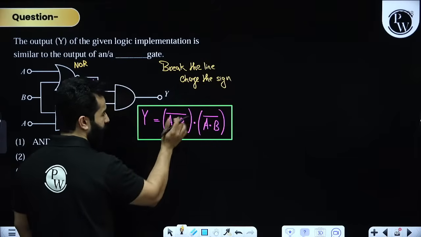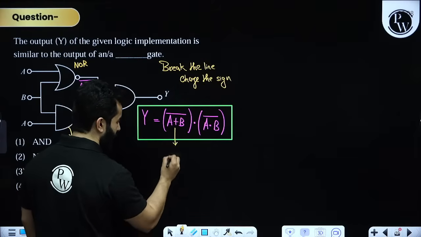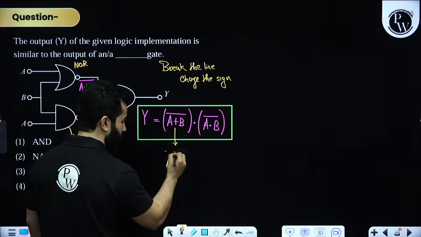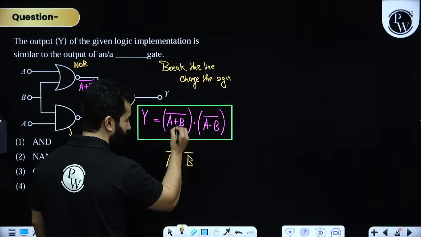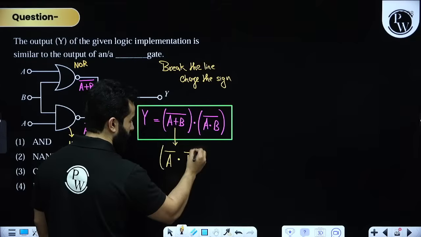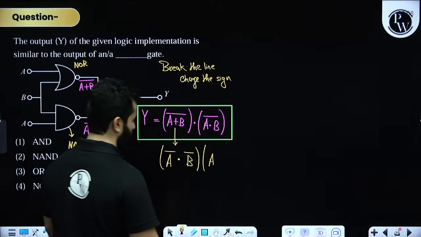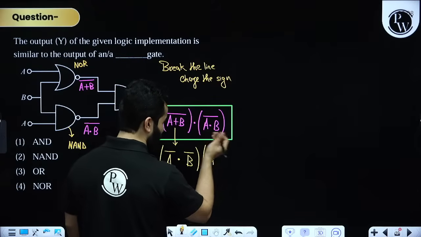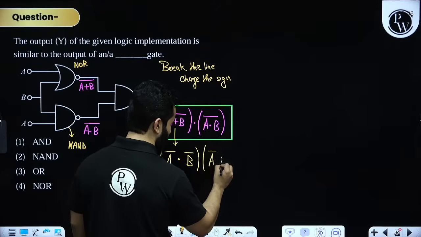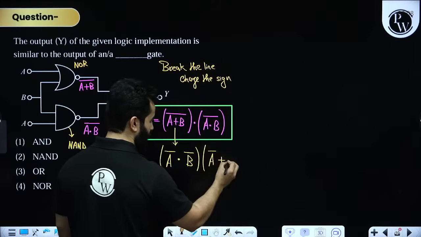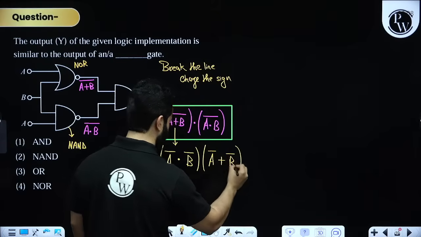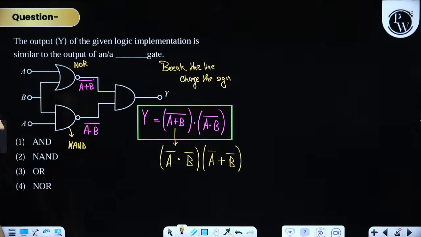That means break this line and distribute it: A bar, B bar, and instead of plus write dot. Over here, if you want to do it again just for the sake of example, we write it something like this. Is it clear, my dear friends?